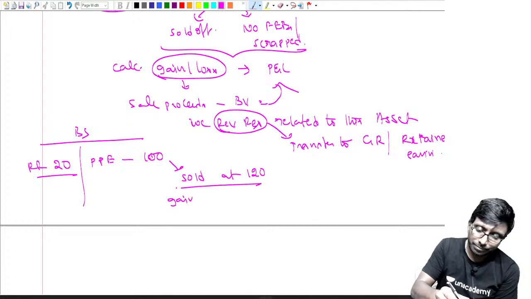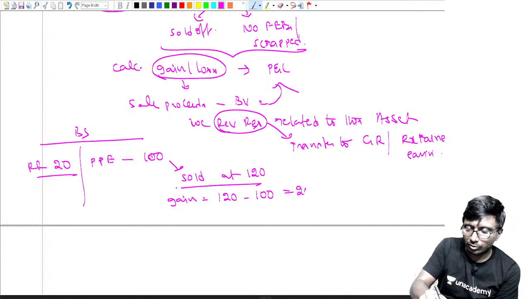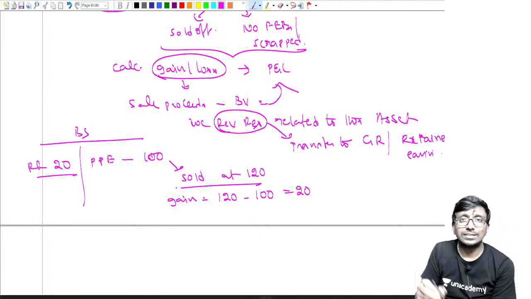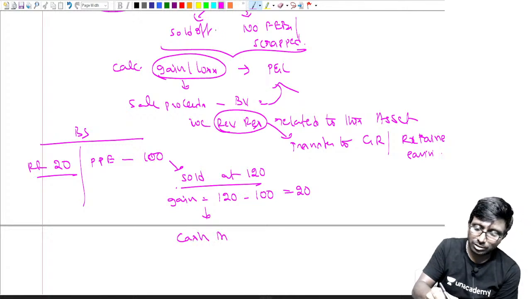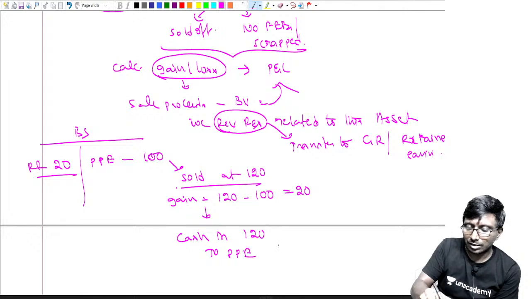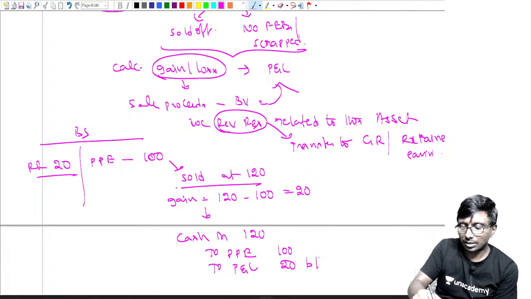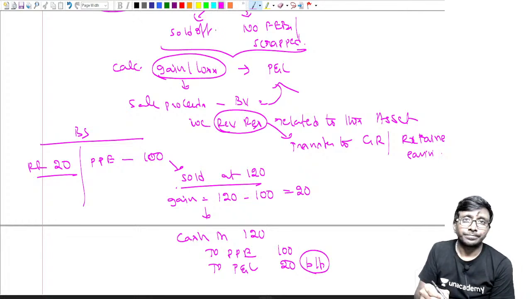So there is a gain. How much gain? 120 sold, 100 is book value, so 20 is your gain. Correct. So for this 20, what is the journal entry? We say cash account debit 120 has come. PPE credit 100, and to profit and loss 20. Correct? Balancing figure.